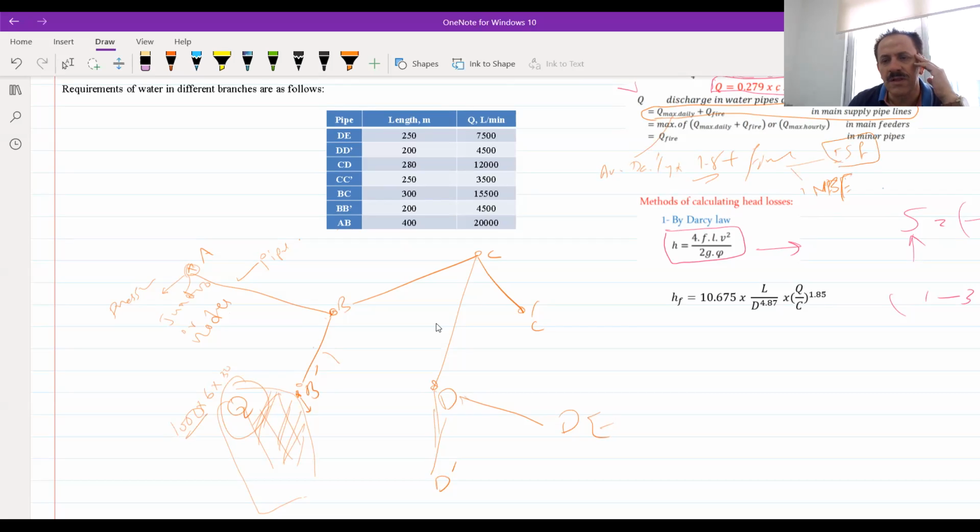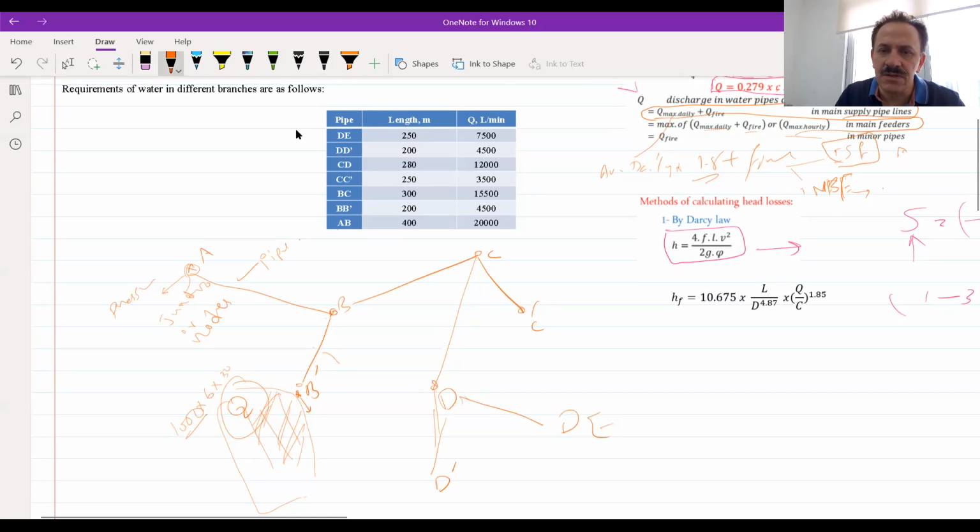This will depend on the area of the multi-stories, 18C square root of A, and this will depend on the population: 1020 square root of P times 1 minus 0.01 square root of P. So we have Q of the maximum daily plus the fire, or the maximum hourly, which will be considered for the main feeder.